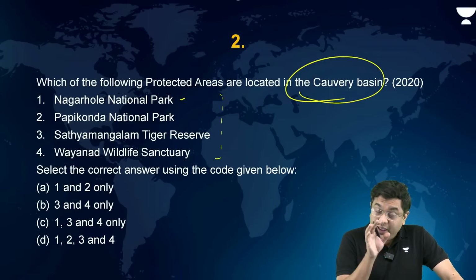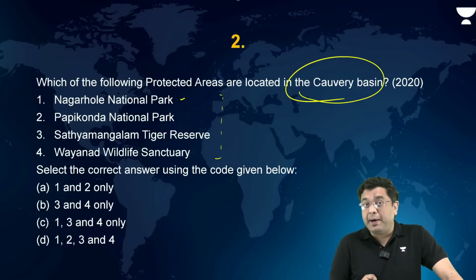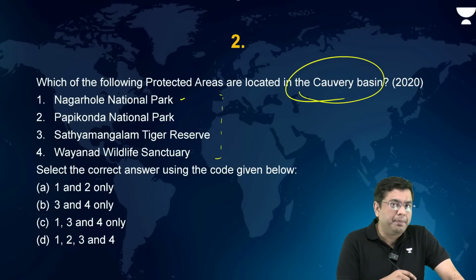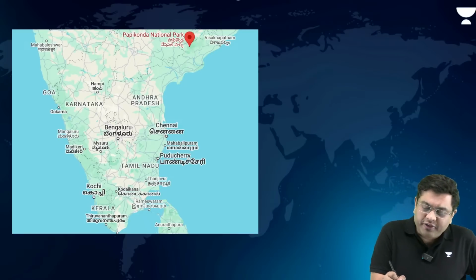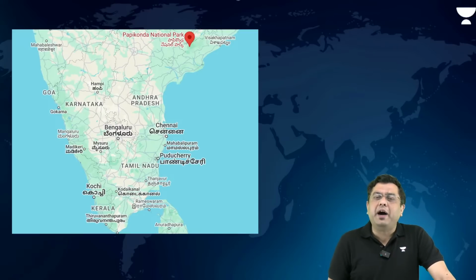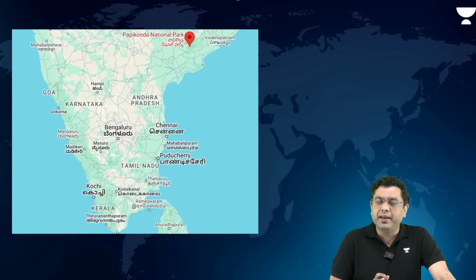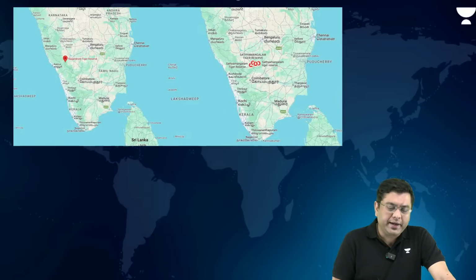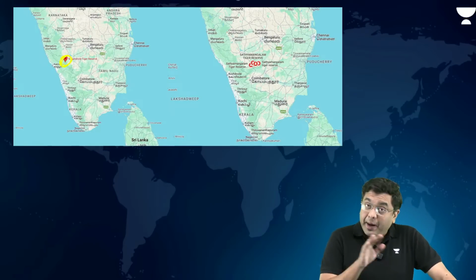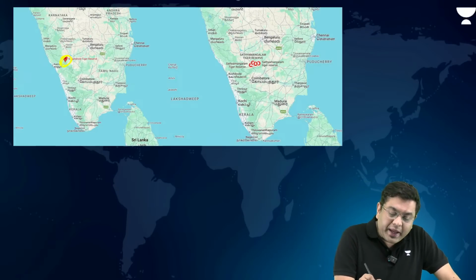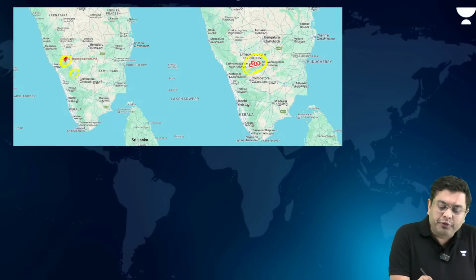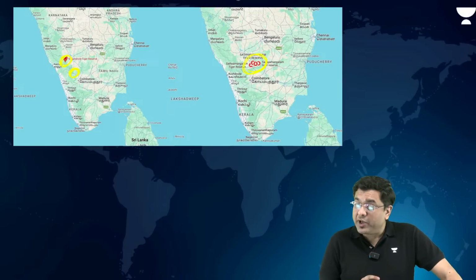Satyamangalam Tiger Reserve in the region of Tamil Nadu, northwestern part of Tamil Nadu, again is in the region of the Kaveri Basin. Papikonda National Park, however, if you take a look at the location of Papikonda, it is situated to the northern part of Andhra Pradesh, closer to the Andhra-Telangana border. However, if you take a look at Nagarhole, this is where Nagarhole is situated, a part of the Nilgiri Biosphere Reserve. This is where the Satyamangalam Tiger Reserve is situated. And it is here itself where you will also find the Wayanad protected area.